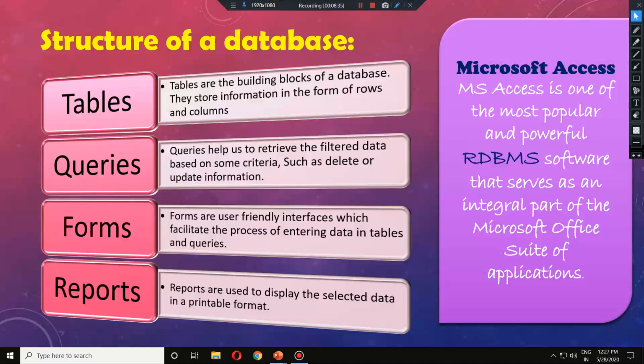Now what are queries? Suppose I am using a database and I want to see the data of a class 8 student named Abhishek, but the database is the full database. When you open it, it will open with everything, but we don't require that much. We only require particular data, that of class 8 and Mr. Abhishek, roll number 3 or something.